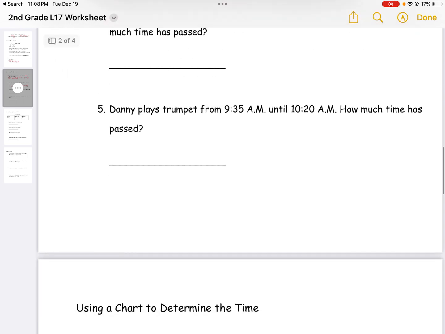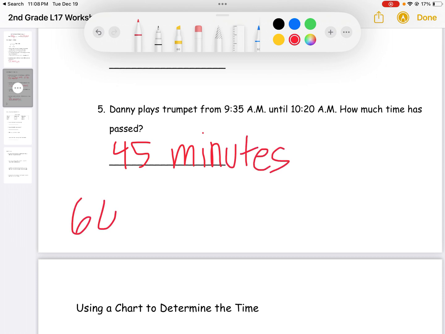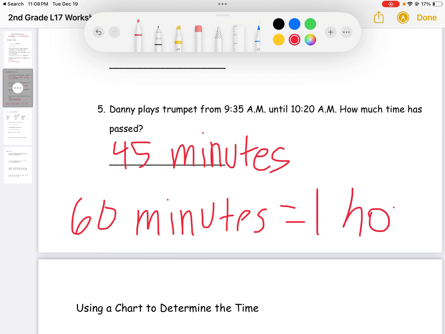Moving on to question number 5. Danny plays trumpet from 9:35 a.m. until 10:20 a.m. How much time has passed? So it's still a.m. and looking at the hours, 1 full hour hasn't passed. So we know that 45 minutes has passed, remembering that 60 minutes equals 1 hour. So remember this, and it will help you throughout the problems.